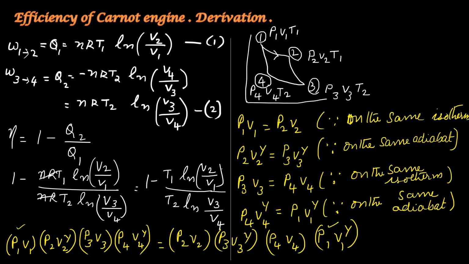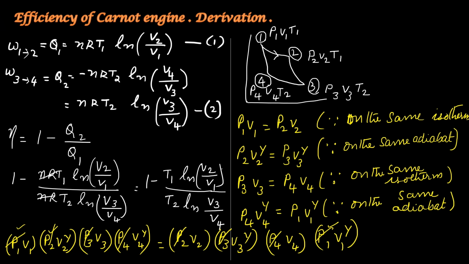P1, P2, P3 and P4 are common on left hand side and right hand side, so those quantities can be cancelled. What remains on the left hand side is V1, V2 raised to gamma, V3, V4 raised to gamma. And on the right hand side, V2, V3 raised to gamma, V4, V1 raised to gamma.